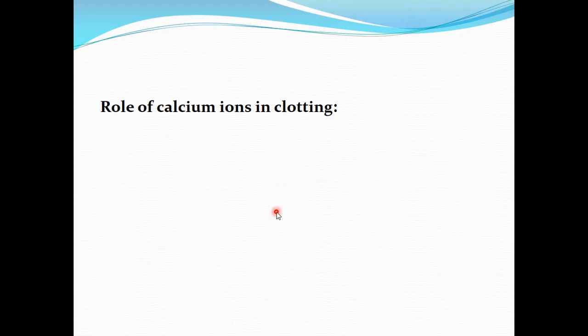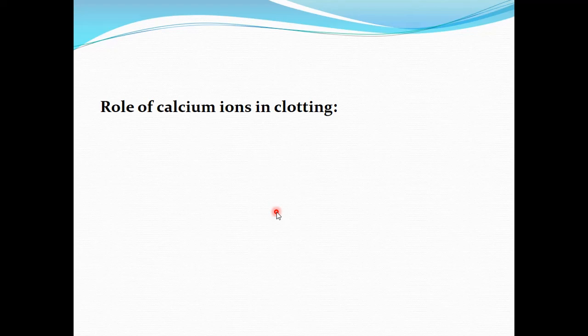Calcium also has a very important role in preventing the in vitro clotting of the blood. That is, when you take out a blood sample from the vein and you want that it must not clot, we use anticoagulants such as oxalates and citrates.